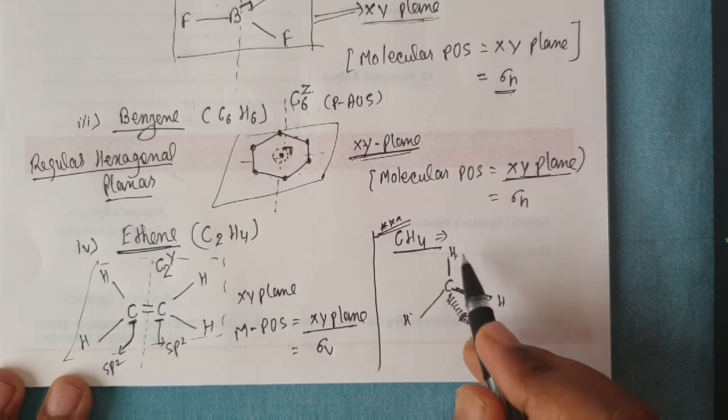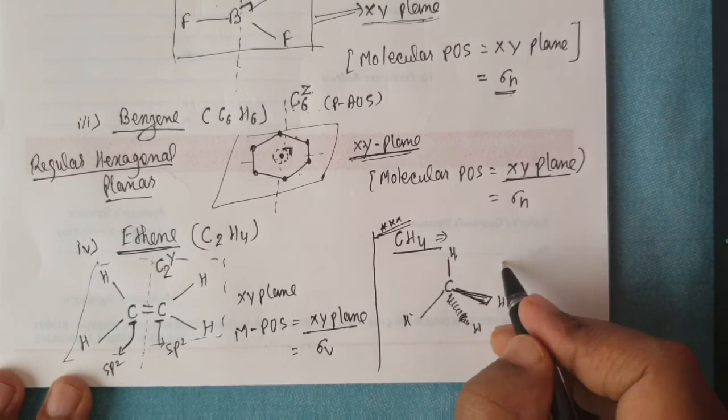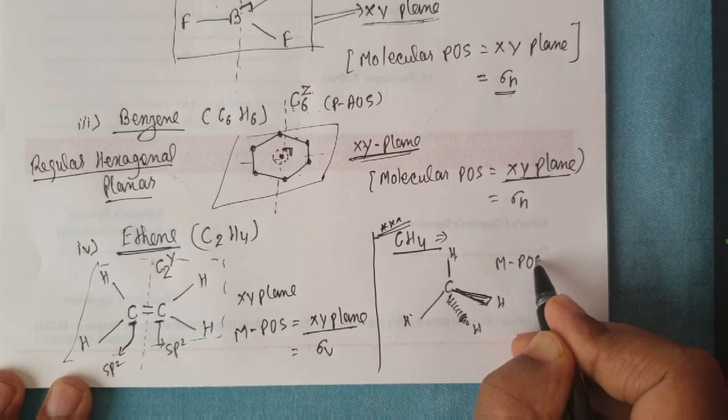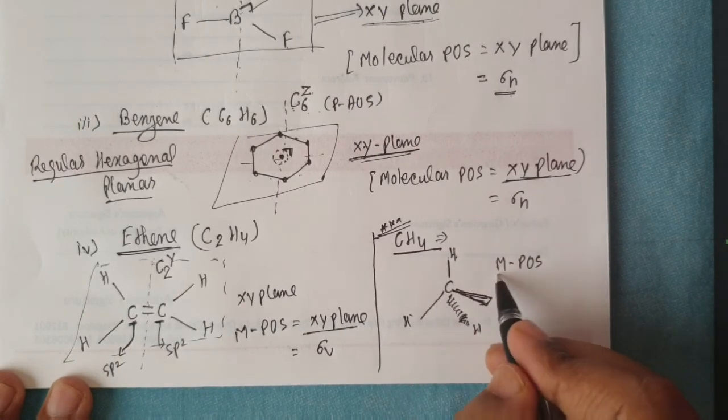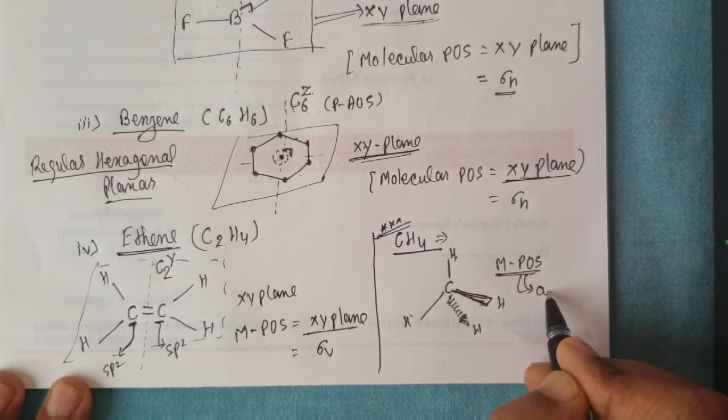All the atoms are not lying on the same plane, that's why the molecular plane of symmetry in CH4 will be absent.